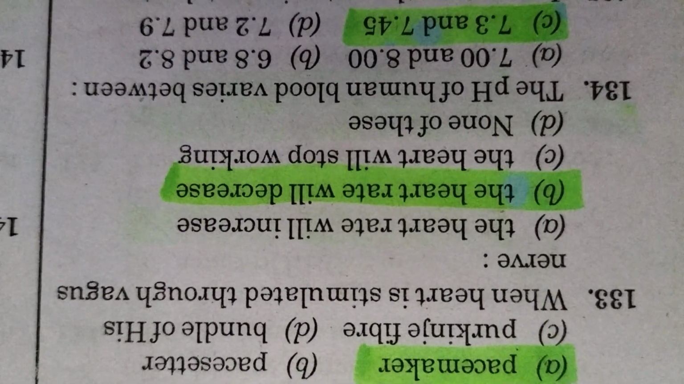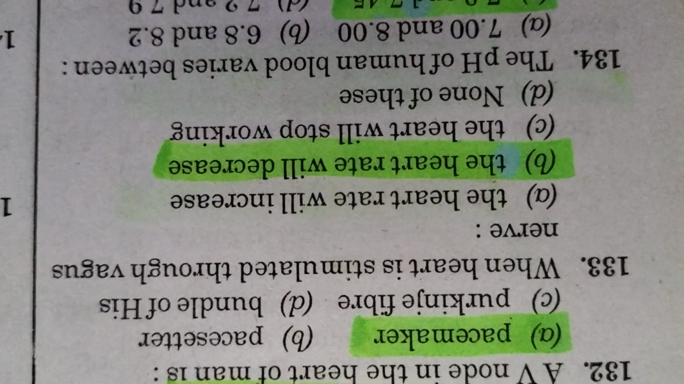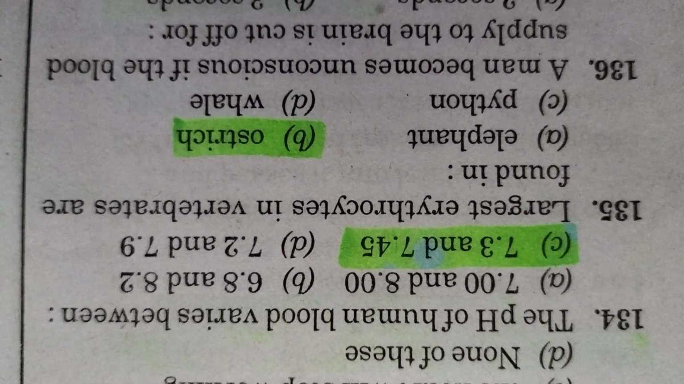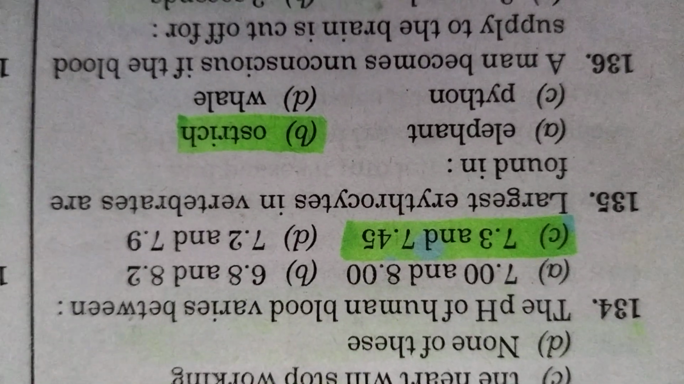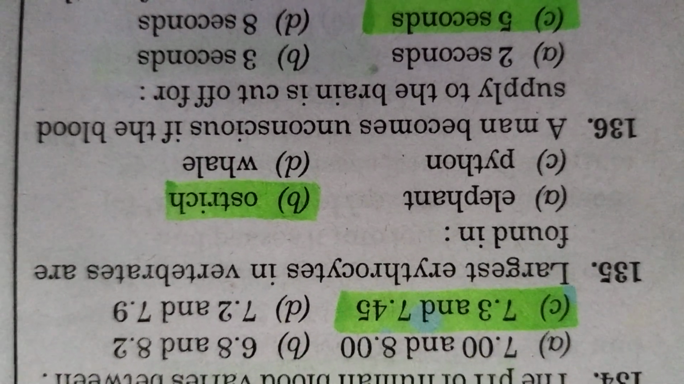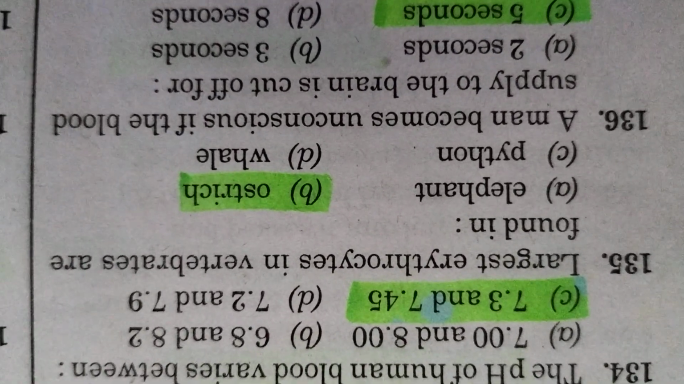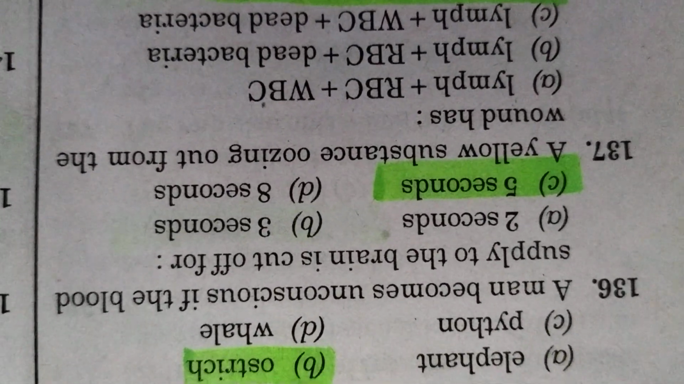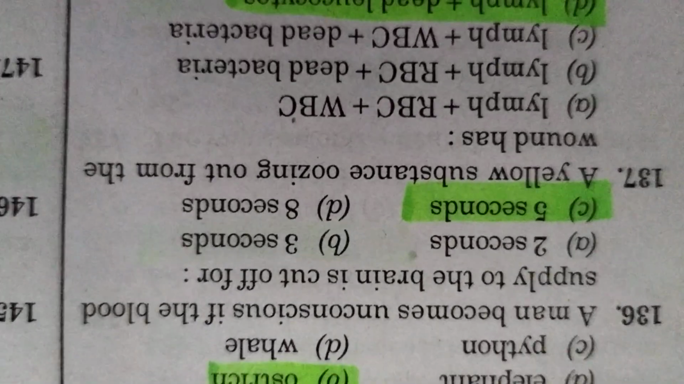When heart is stimulated through vagus nerve, the heart rate will decrease. The pH of human blood varies between 7.3 and 7.45. Larger erythrocytes in vertebrates are found in ostrich. A man becomes unconscious if the blood supply to the brain is cut off for 5 seconds.